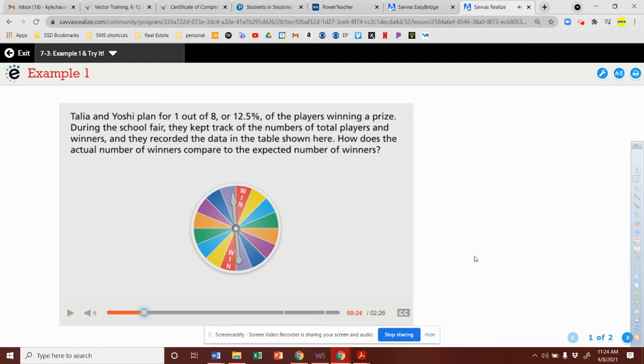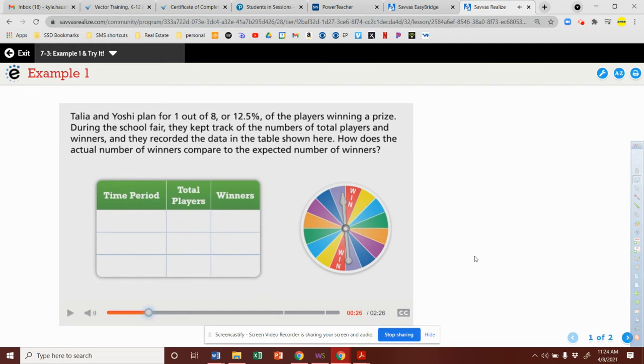During the school fair, they kept track of the numbers of total players and winners, and they recorded the data in the table shown here. How does the actual number of winners compare to the expected number of winners?